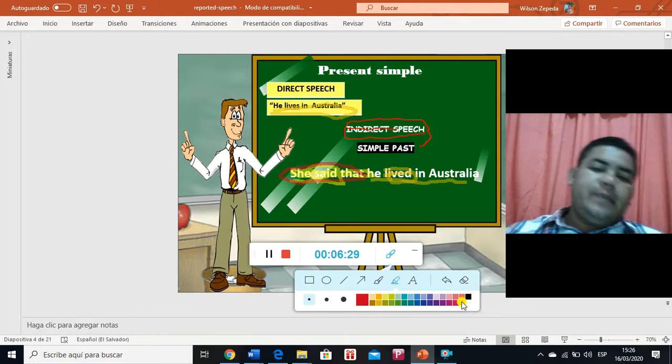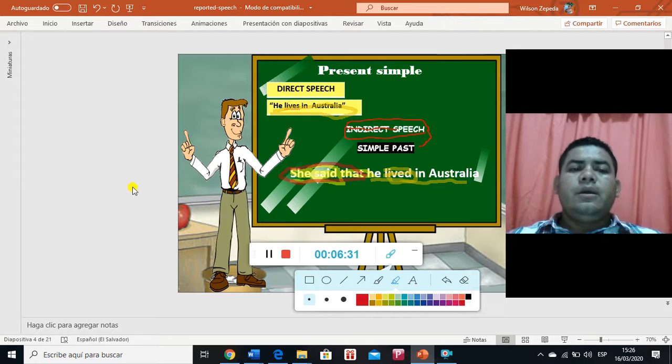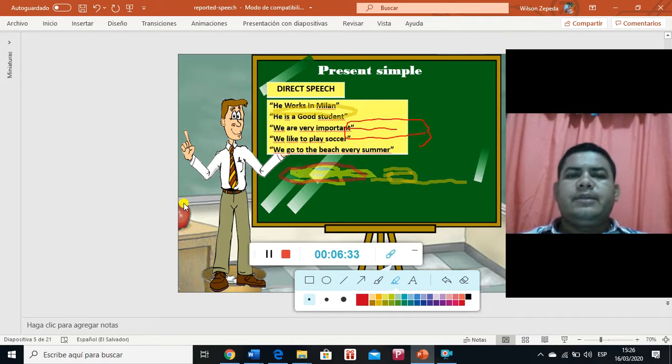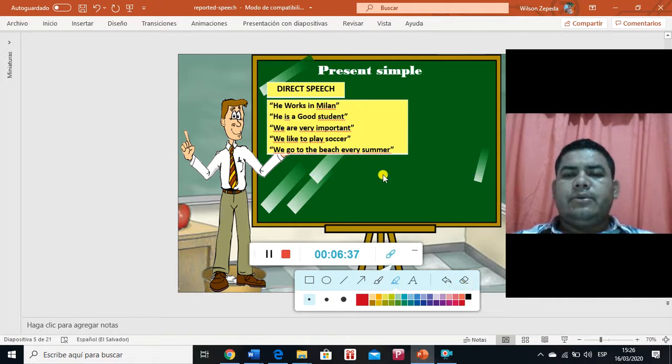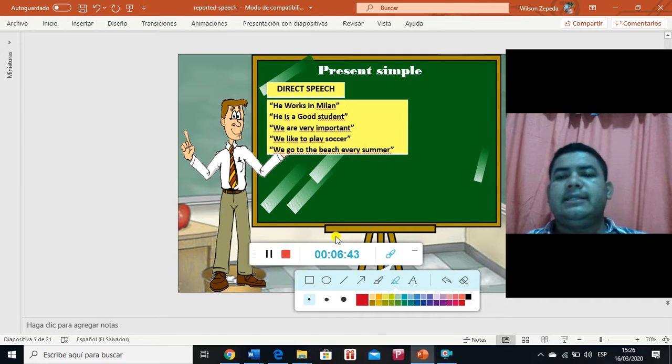So the next thing that we're gonna do is some other examples about this. Give me a second. I need to erase this. Okay, it's okay. These are simple present sentences. All of these sentences are in direct speech. The first one is he works in Milan. Let's do it together, and then I will show you the other sentences, the indirect speech sentences.